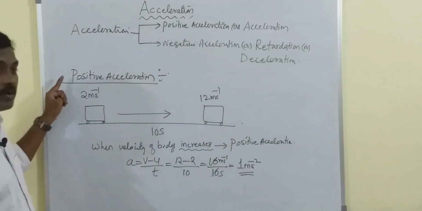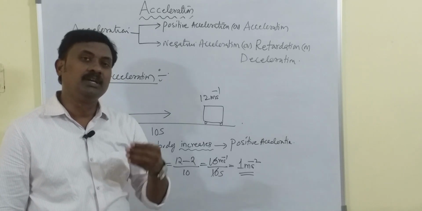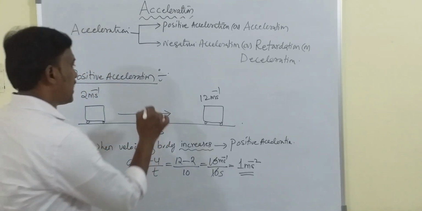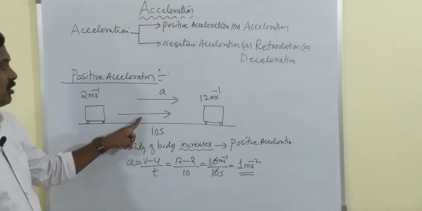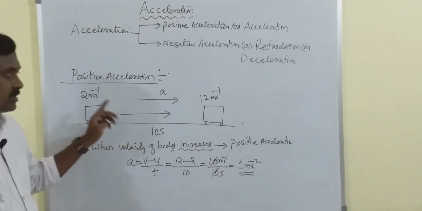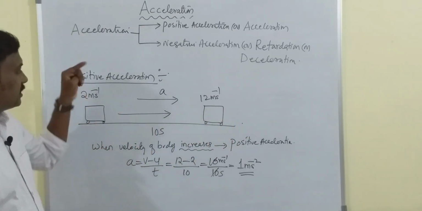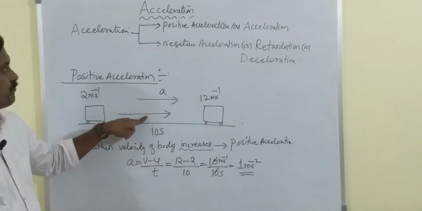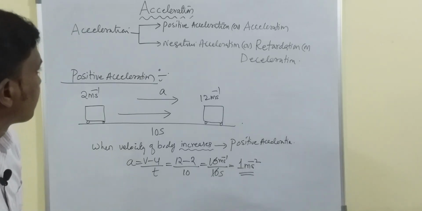So in case of positive acceleration, if you want to know the direction of acceleration, it is along the direction of motion. Why? Because the velocity is increasing, then the change of velocity direction is along the direction of motion. Okay, now we will go for the negative acceleration.